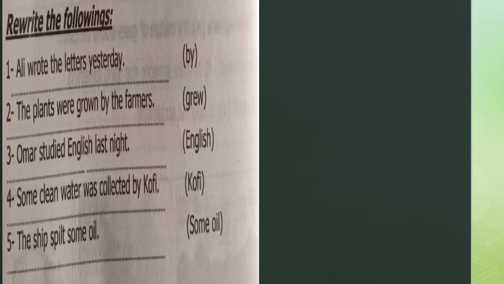The letters was or were? The letters were. The past participle of wrote is written. The letters were written by Ali yesterday. So here I start with the object. Number 2. The plants were grown by the farmers.